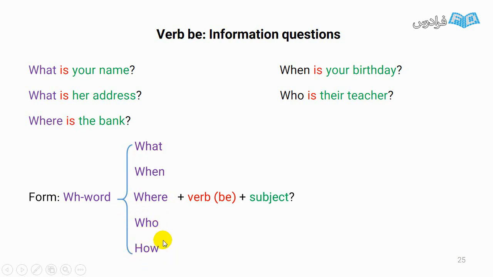Although it doesn't start with WH, we can use how to start a question. And a verb, the correct form of be. And finally, we have to write the subject: your name, her address, the bank, your birthday, their teacher.